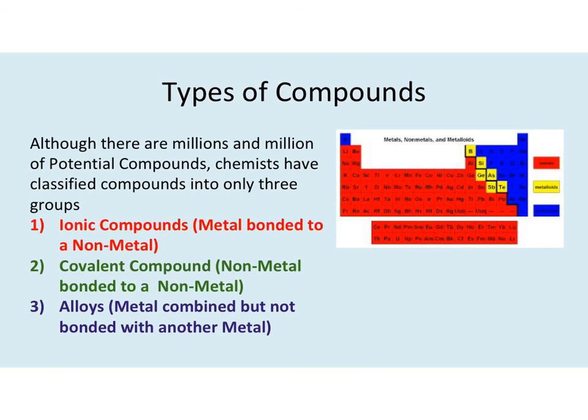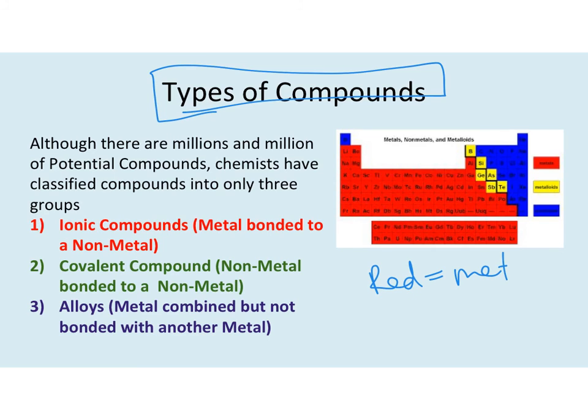All right, so the different types of compounds. This kind of comes down to our rules. There's not that many different types of compounds. There's actually only 3, and really 2 clear ones, and one's really not a compound. So although there are millions and millions of potential compounds, chemists have classified them into only 3 groups. Because if we look over here, everything in red are my metals, my blue are nonmetals. And then the yellows are called metalloids, don't worry about them.